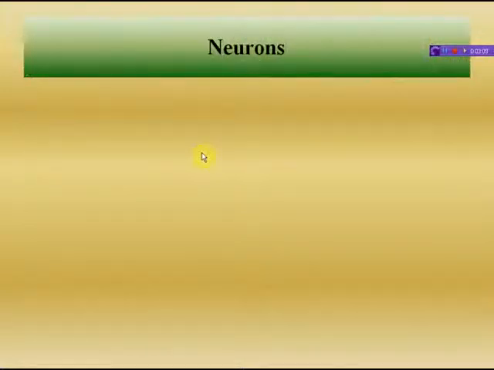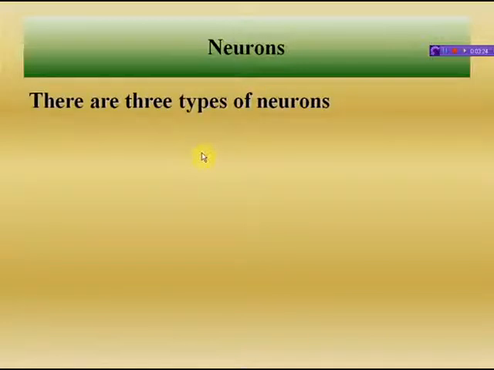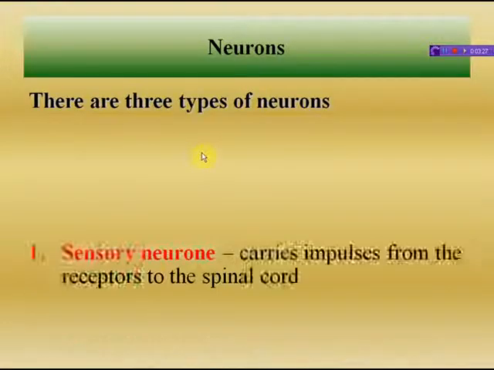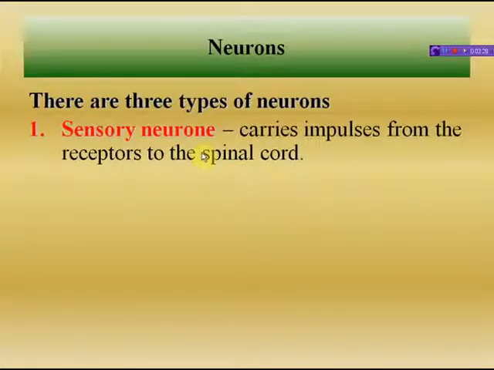Now, neurons. What are neurons? You have already studied in the previous chapter. Neurons are capable of carrying messages in one direction. So there are three types of neuron. First of all, the sensory neuron. These carry impulses from the receptor to the spinal cord.